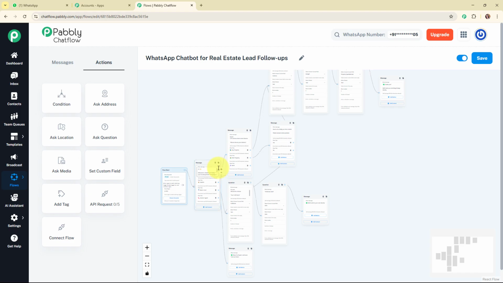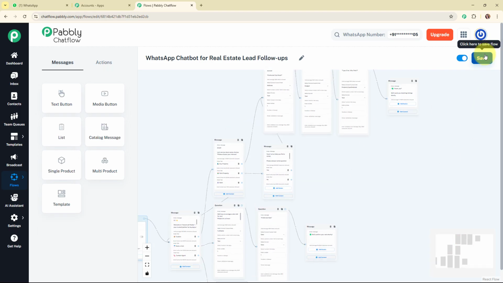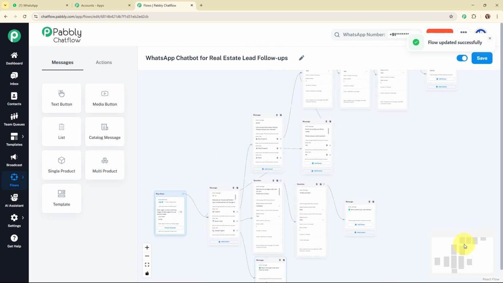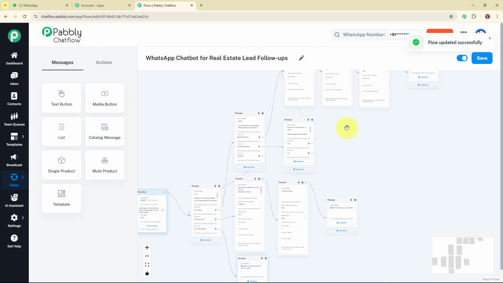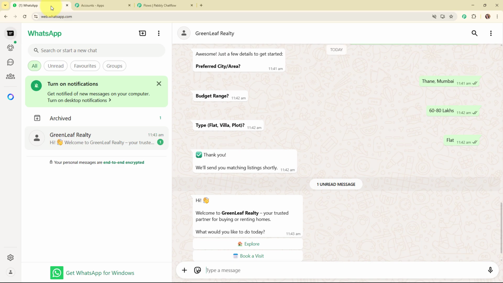Alright, so now after setting up this entire WhatsApp chatbot, I'm going to save this flow that we just created by clicking on the save button given over here, and it says flow updated successfully. That means we have successfully saved this flow. So now after creating this entire WhatsApp chatbot for our real estate lead follow-ups, let's see the working of this amazing chatbot. For that, let me take you back to my WhatsApp.